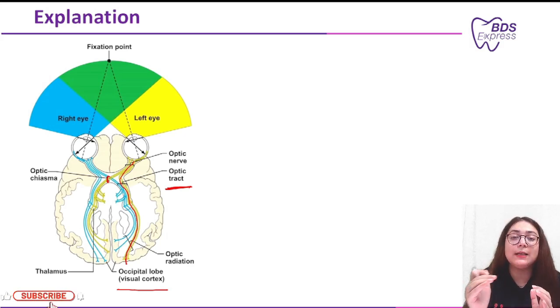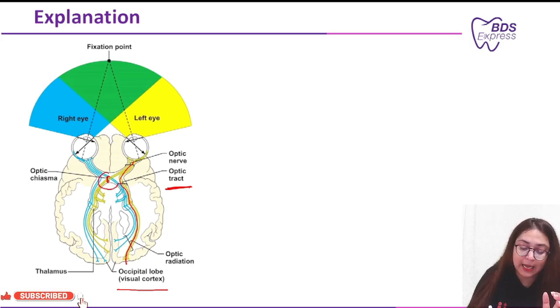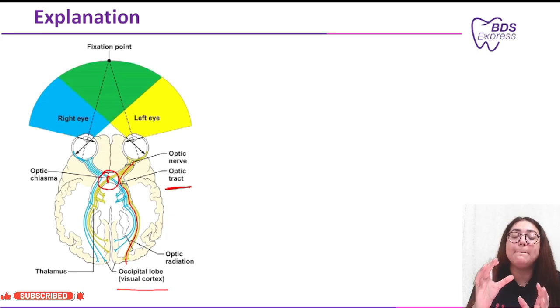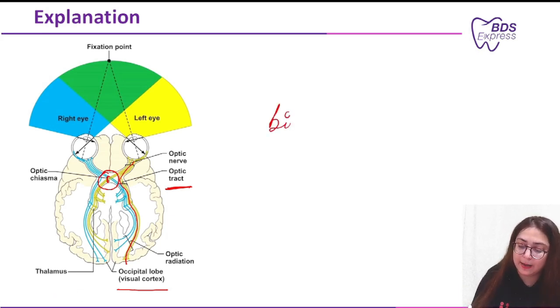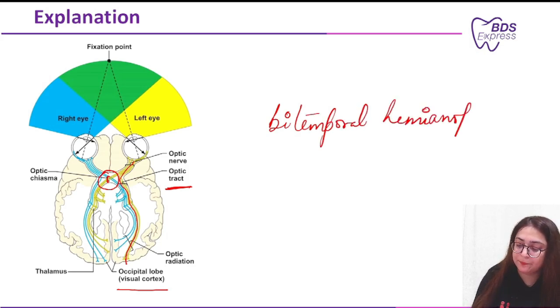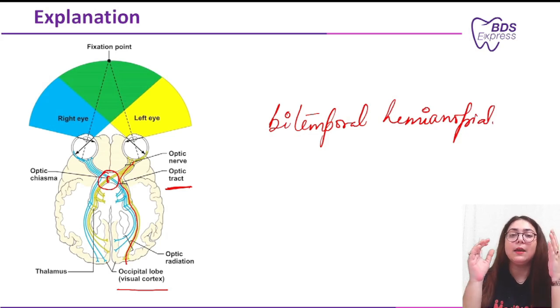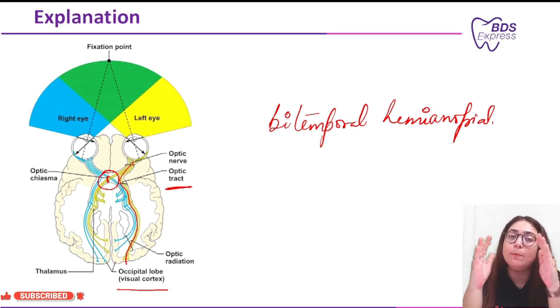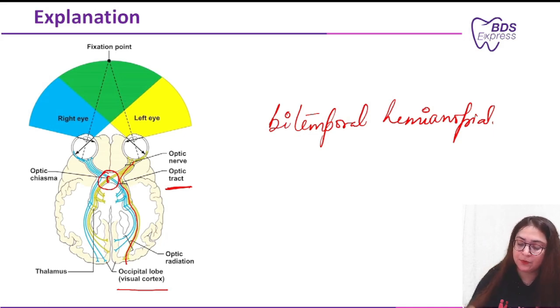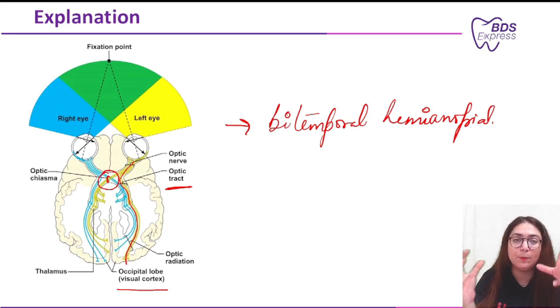Now a lesion at this optic chiasma would result in bitemporal hemianopia. That means I won't be able to see the visual field at the temporal side. That would be affected on both sides, right? So bitemporal hemianopia would be there.